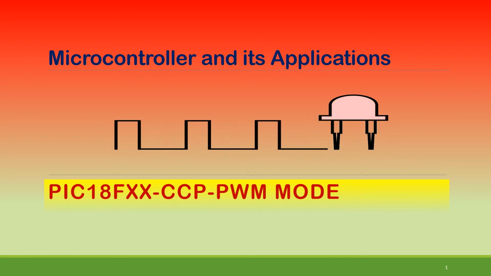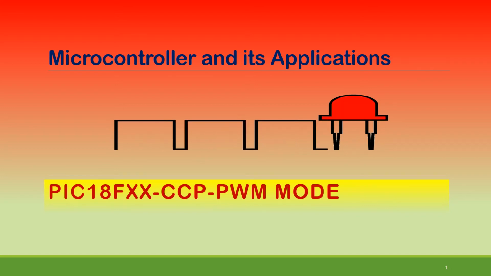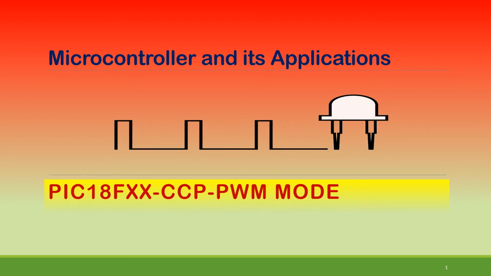Here I'm just illustrating it, that is, we are controlling the on and off of one device. For example, I have shown here one small LED. So this way switching or decision making or controlling is done with PWM.